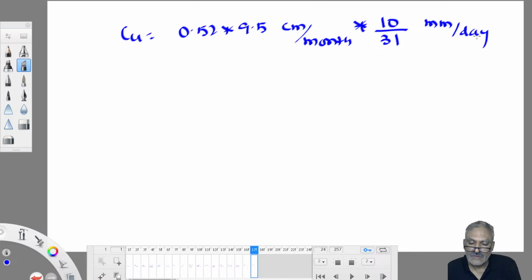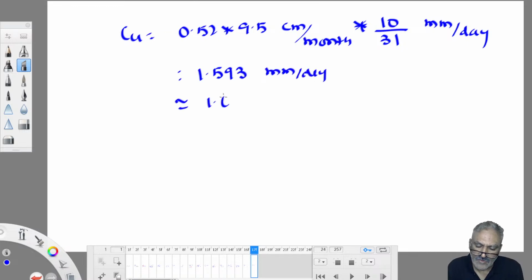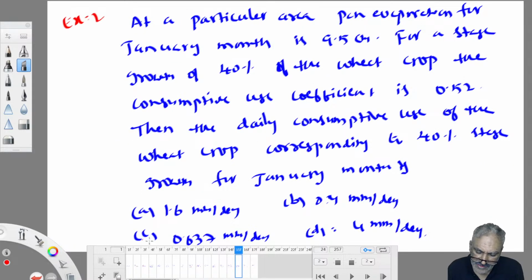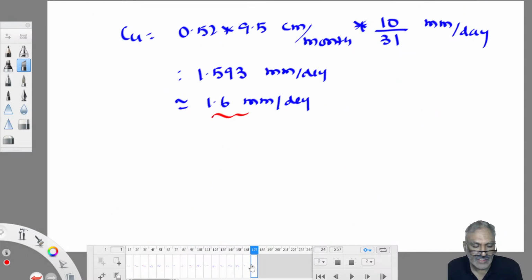So it is 0.52 into 9.5 into 10 divided by 31. So it is 1.593 mm per day, which is rounded to almost 1.6 mm per day. That's how you can round it up. Sometimes 1.59 is given, well and good. Let us see the options. 1.6 is given because it is rounded. So option A is the correct option. This is how we can work it out.